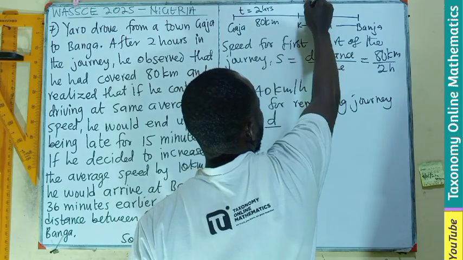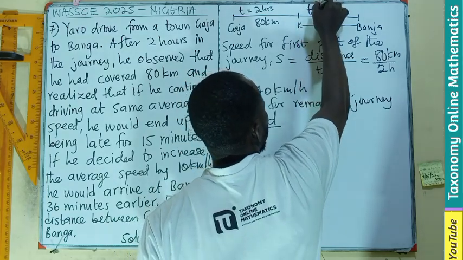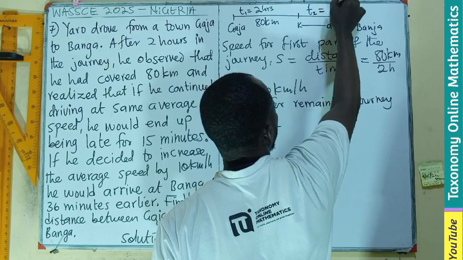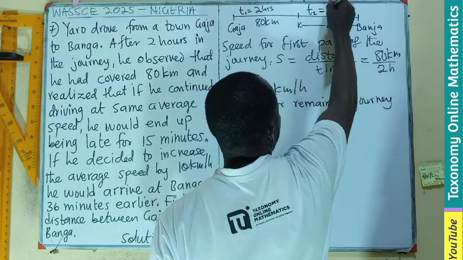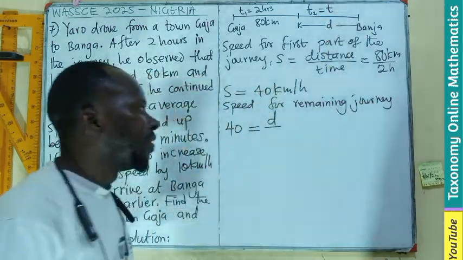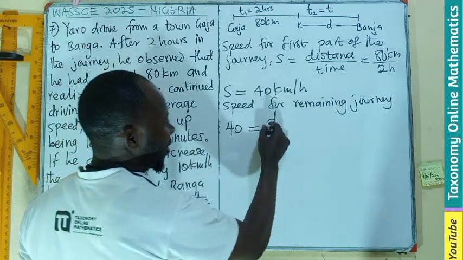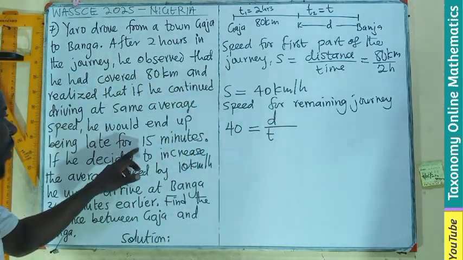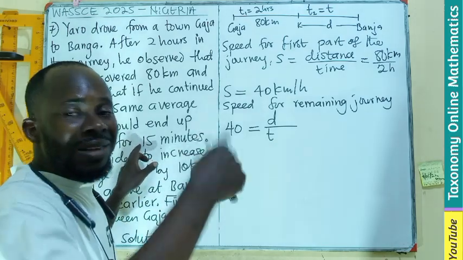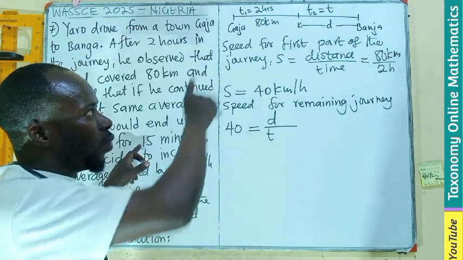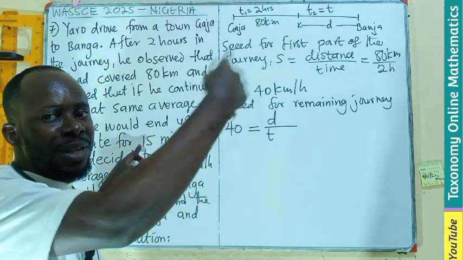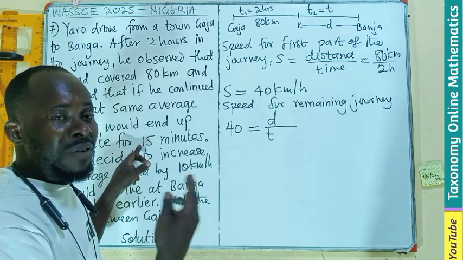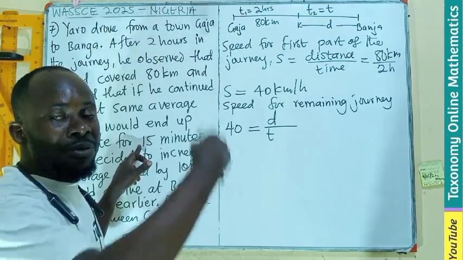Let's say the time is t. So we are going to have t, but he will be 15 minutes extra. The time that he will get there will be an additional 15 minutes because he's late. If the time is supposed to be 5 o'clock, he will get there at 5:15.